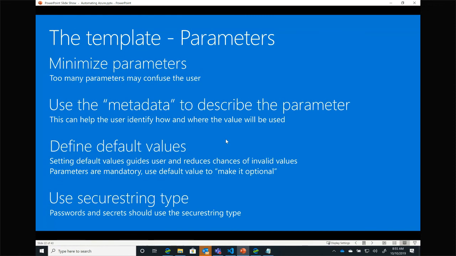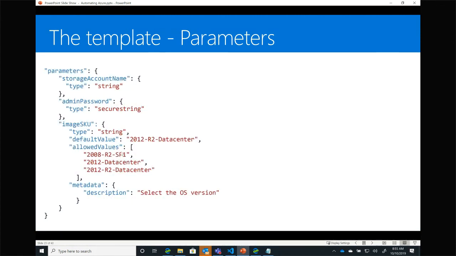Some tips and tricks, right? Try to minimize parameters, don't use too many of them. Use metadata to give comments so that people using your ARM template know what it does. Make sure you define default values where it makes sense, and use the secure string type like we talked about. I didn't have an example of it in mind, but you can also put a list of allowed values as well to make it even easier for somebody consuming your ARM template to know what to put in that section.